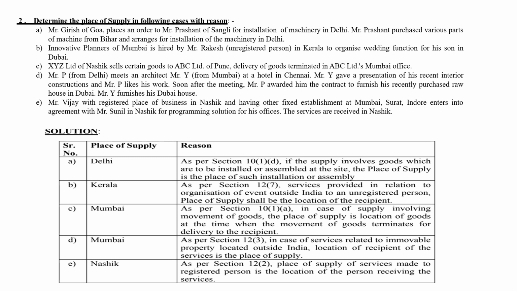Okay, so he is going to give his interior construction work to Mr. P, who has to furnish his house, I'm sorry, the work is given by Mr. Y to Mr. P in Dubai. Okay, so the location of Mr. Y will be taken into consideration. So the place of supply is Mumbai.